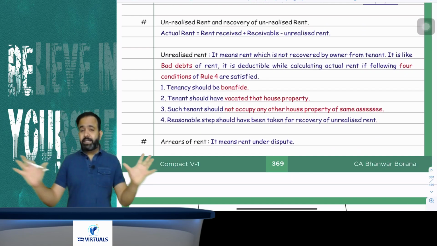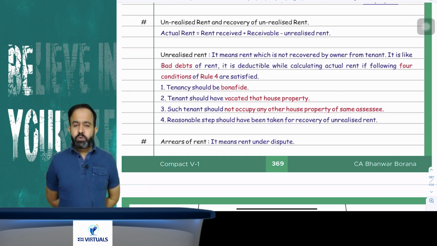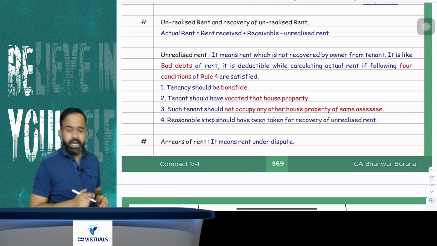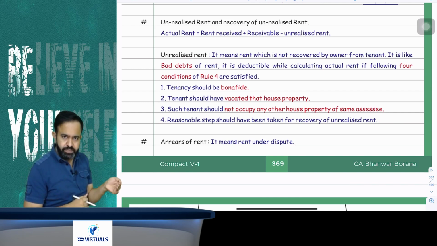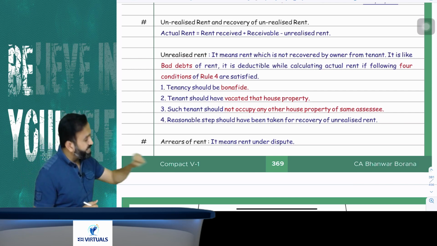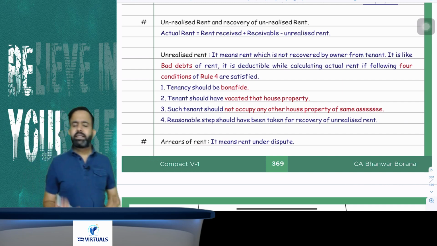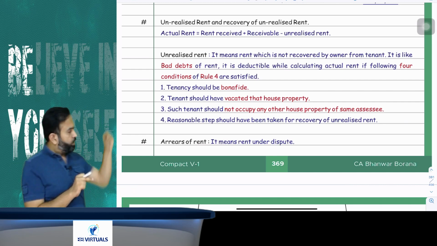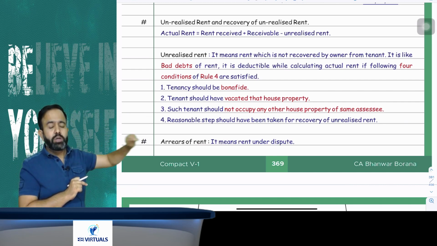Now the next part is related to unrealized rent. So the question is, sir, what is the meaning of unrealized rent? Because while calculating the actual rent, what is the meaning of actual rent? Actual rent means rent received plus rent receivable minus unrealized rent. Unrealized rent is like a bad debt of rent. So while calculating the actual rent, you can reduce the unrealized rent, that is called bad debts of rent.